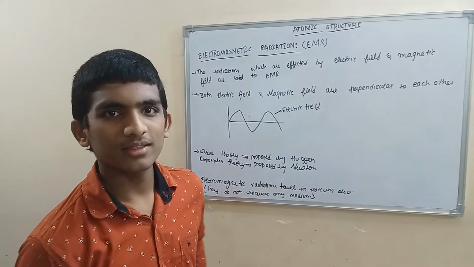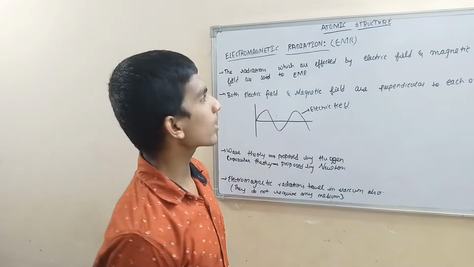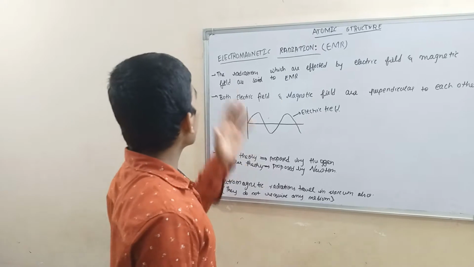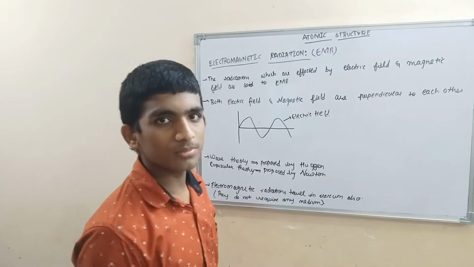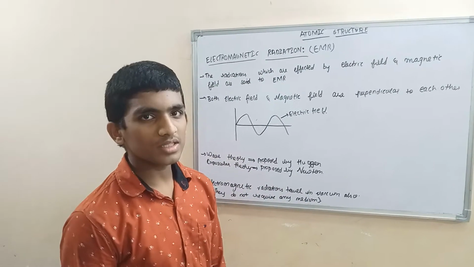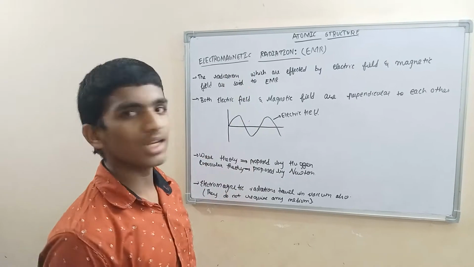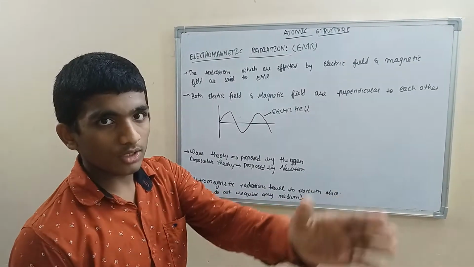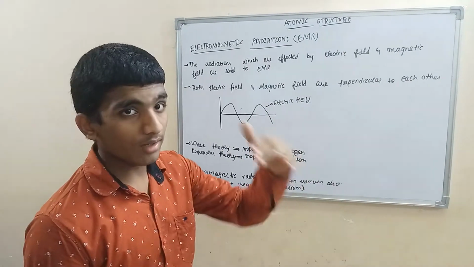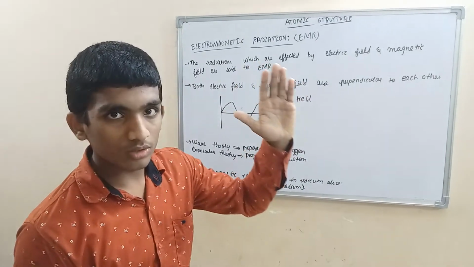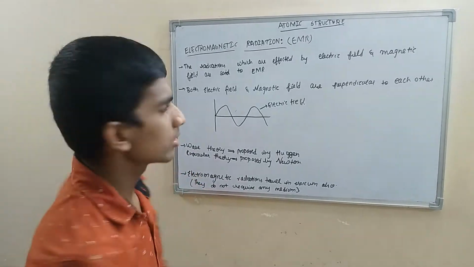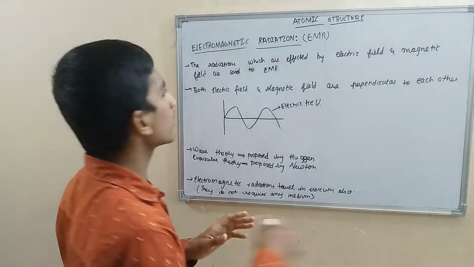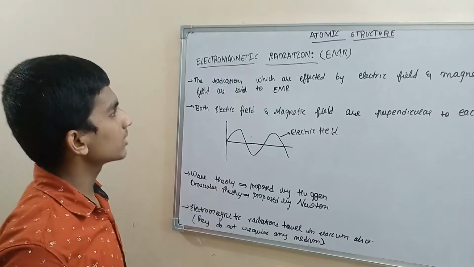Hi everyone, this is Jaswanth and today we are going to discuss the topic electromagnetic radiation from the subject atomic structure. Previously we stopped near electromagnetic radiation and I said I am going to tell you about the electromagnetic spectrum next. I have already said about wavelength and we are going to learn more about it. So, more topics in electromagnetic radiation.